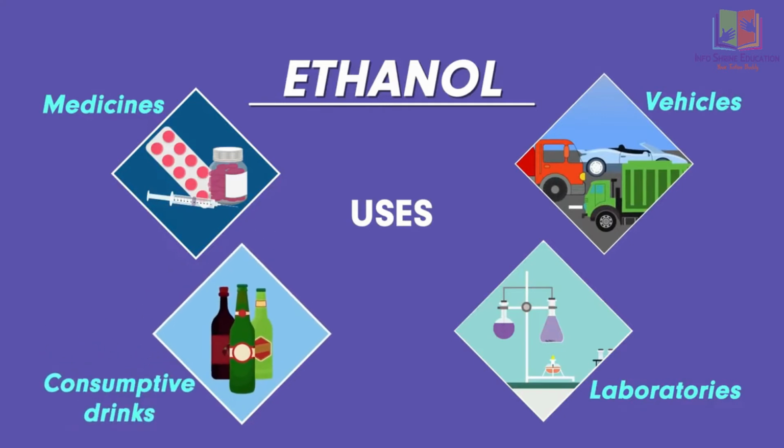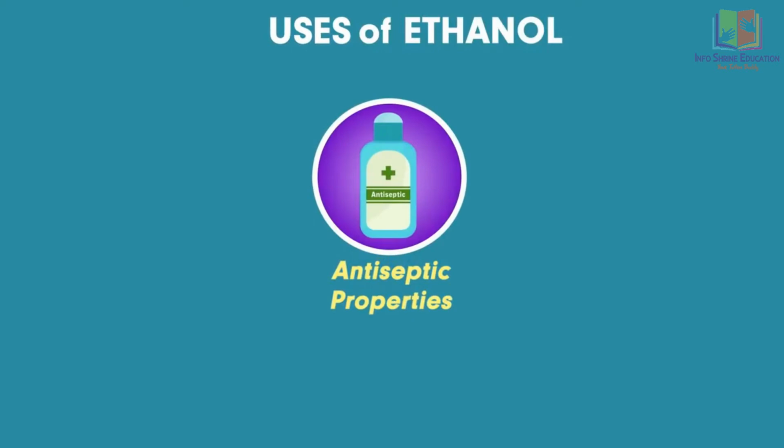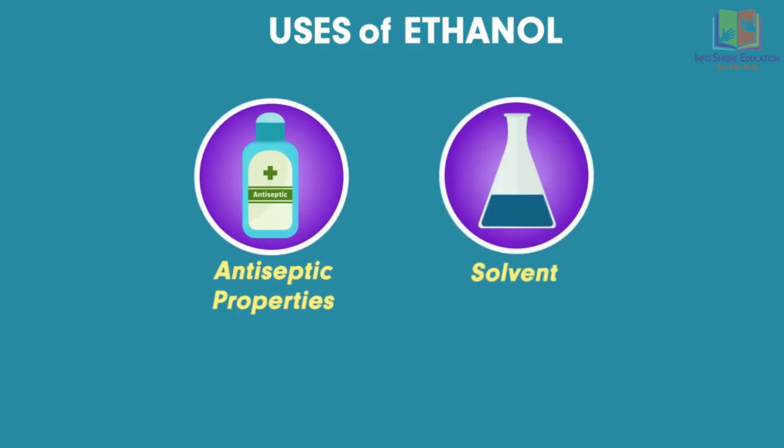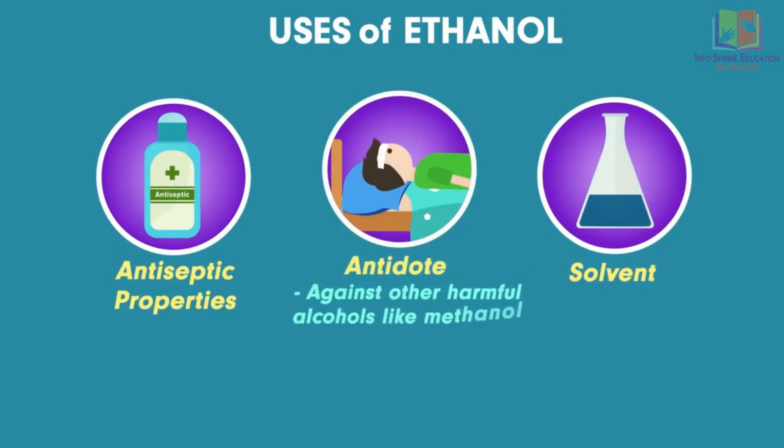To begin with, ethanol has amazing antiseptic properties. That is the reason why it's used as an antiseptic. Apart from this, it's a very good solvent as well. This is why it's used as a base in many medicines. Several medicinal compounds dissolve in ethanol, and that's how medicines are prepared. Ethanol can also be used as a good antidote against other harmful alcohols like methanol that can cause poisoning if consumed.